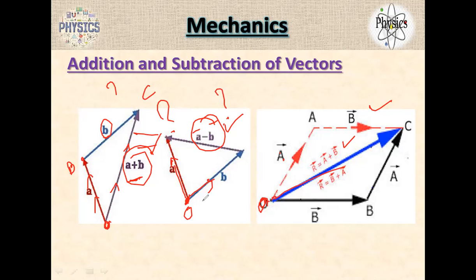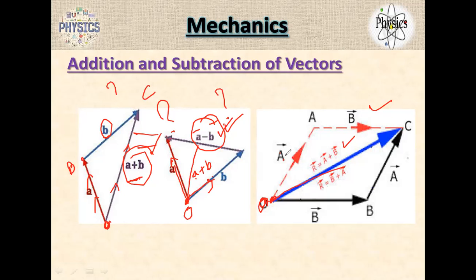But I am writing like this. If I write like this, it is A plus B. Remember this. If I write it like this, it is A plus B, but if I write it here in the opposite direction, it means subtraction. Okay, A minus B.